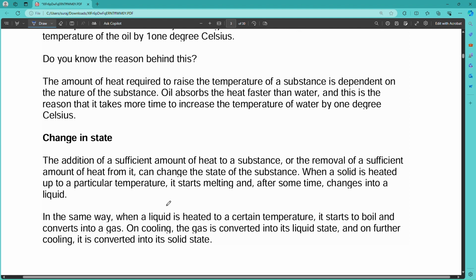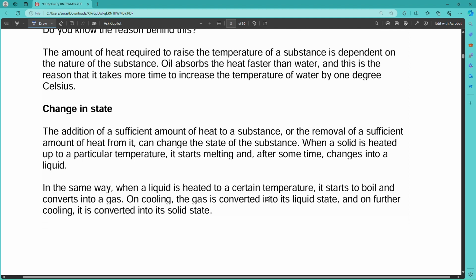Change in state also. In case of changing states, we are using heat to change the state. If heat is absorbed, the substance is converted into another state. If we take the example of ice, when we give heat to it, it converts into liquid. But if we remove heat from it, it converts into solid. So the addition or removal of a sufficient amount of heat changes the state of a substance.